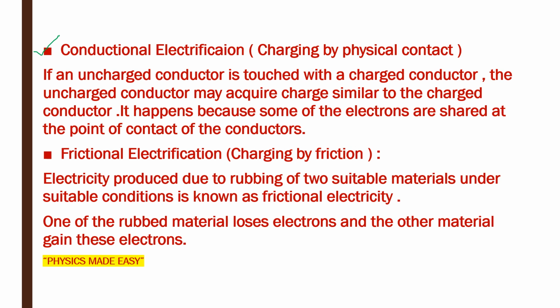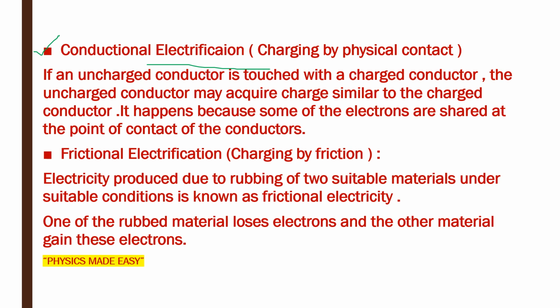For example, if the disc of an uncharged electroscope is touched by a negatively charged rod, then what kind of charge gets transferred to the electroscope? The answer can be obtained from the method of conductional electrification.